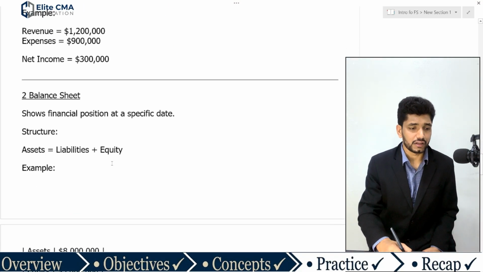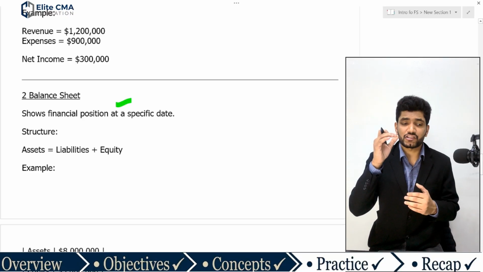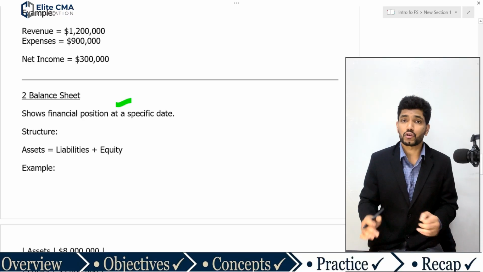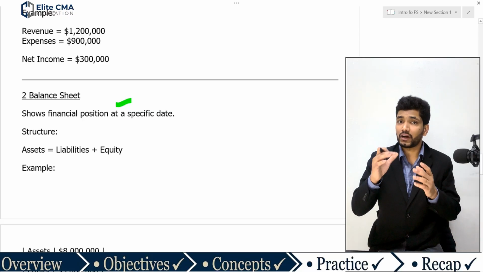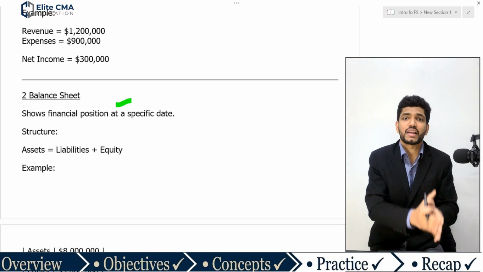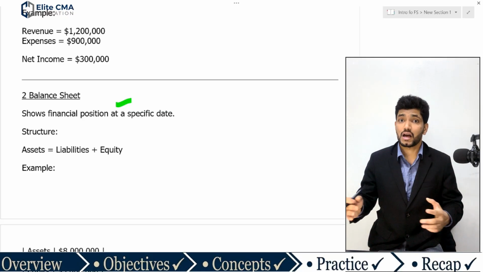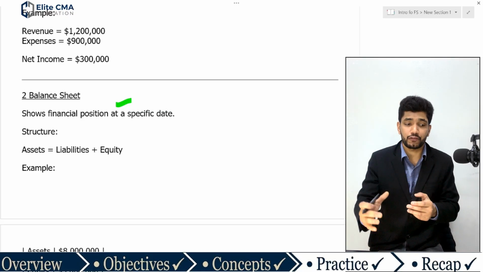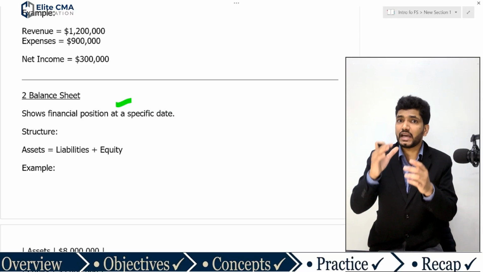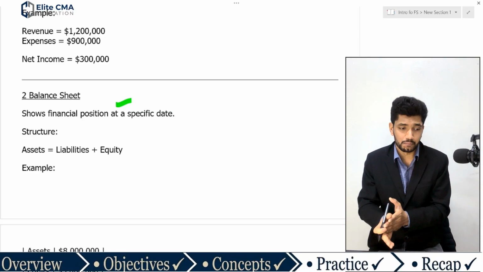Then the balance sheet. The balance sheet shows the financial position at a specific date. So what are the company's assets and what are the company's liabilities. It tells us the financial position of a company on a specific date, or at a specific point in time.